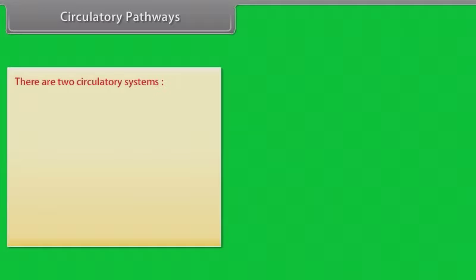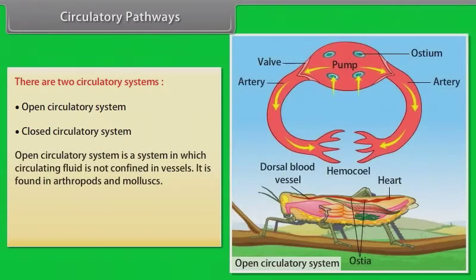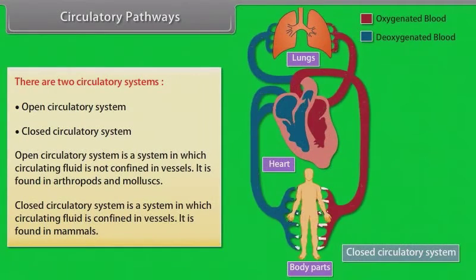Circulatory pathways. There are two circulatory systems: open circulatory system and closed circulatory system. An open circulatory system is a system in which circulating fluid is not confined in vessels. It is found in arthropods and mollusks. Whereas a closed circulatory system is a system in which circulating fluid is confined in vessels. It is found in mammals.